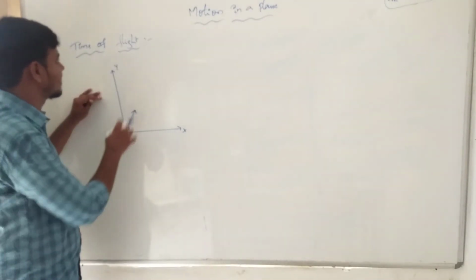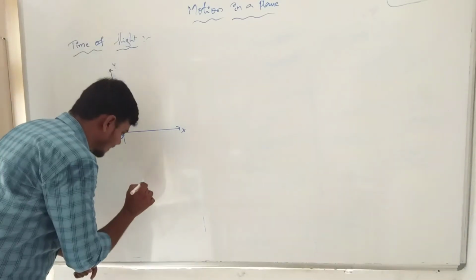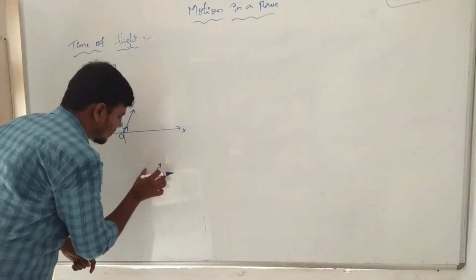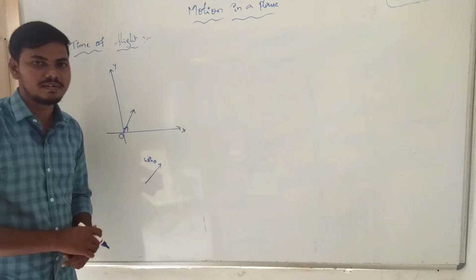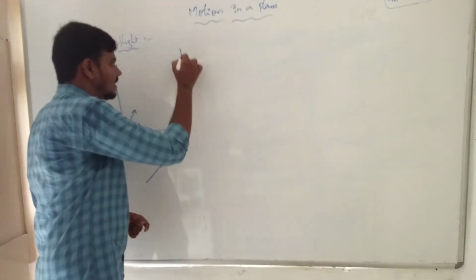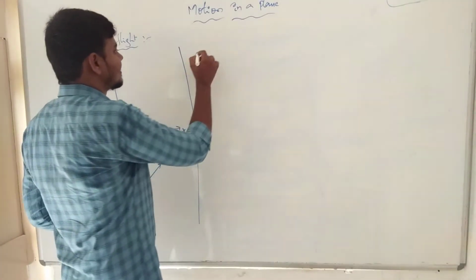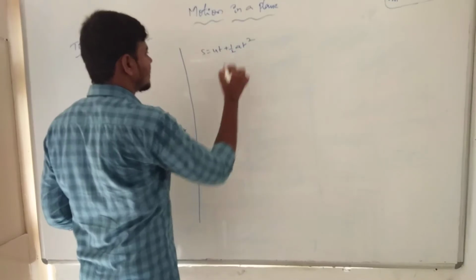Now flight we can take only for the projectile. This is the flight position. Projectile means we take every y representation, the u sin theta representation. Clearly? Now, the same representative function we can take is the equation s is equal to ut plus half at square. This is the representative value.